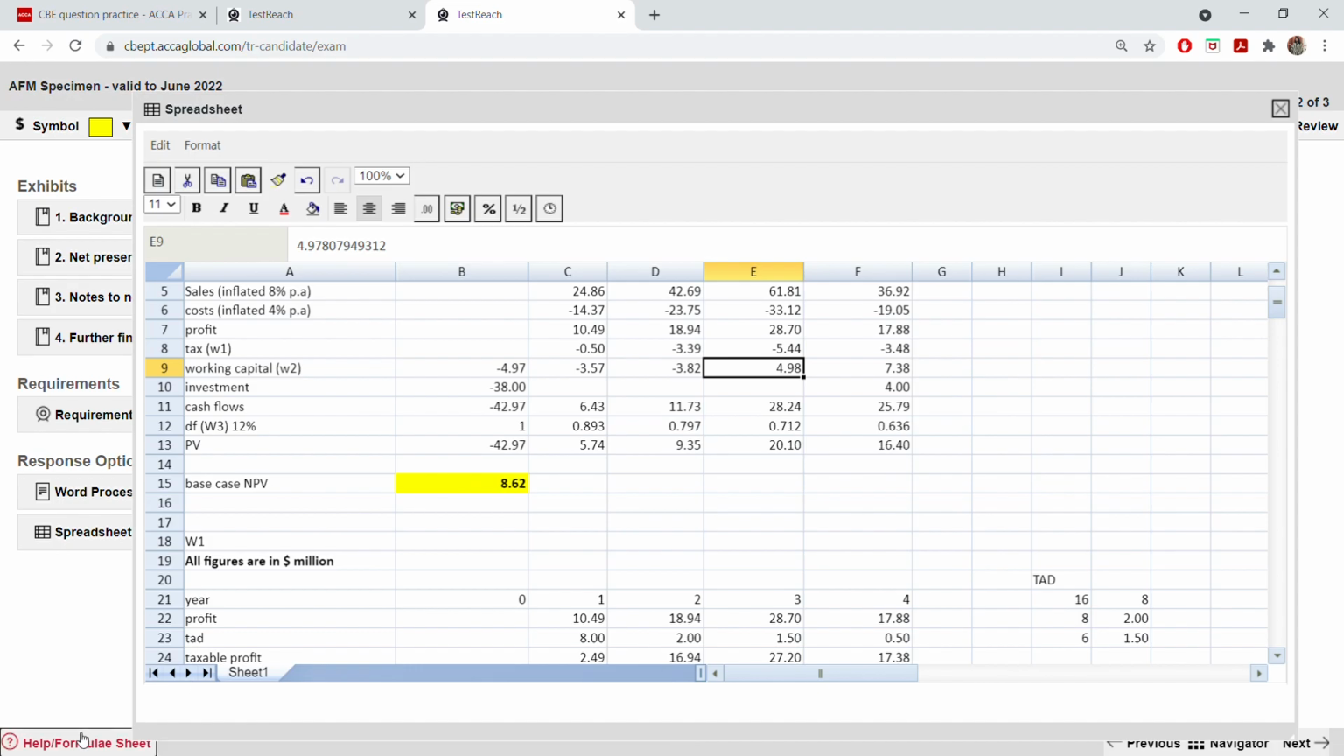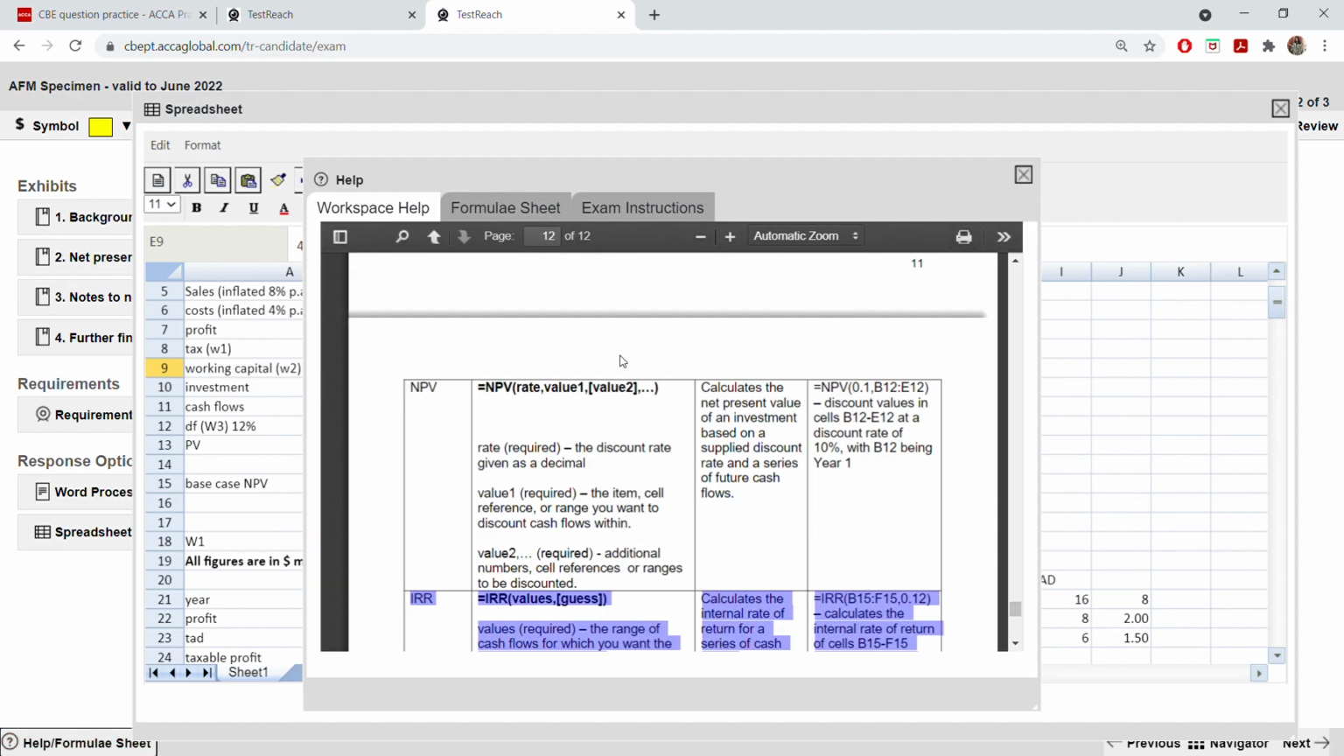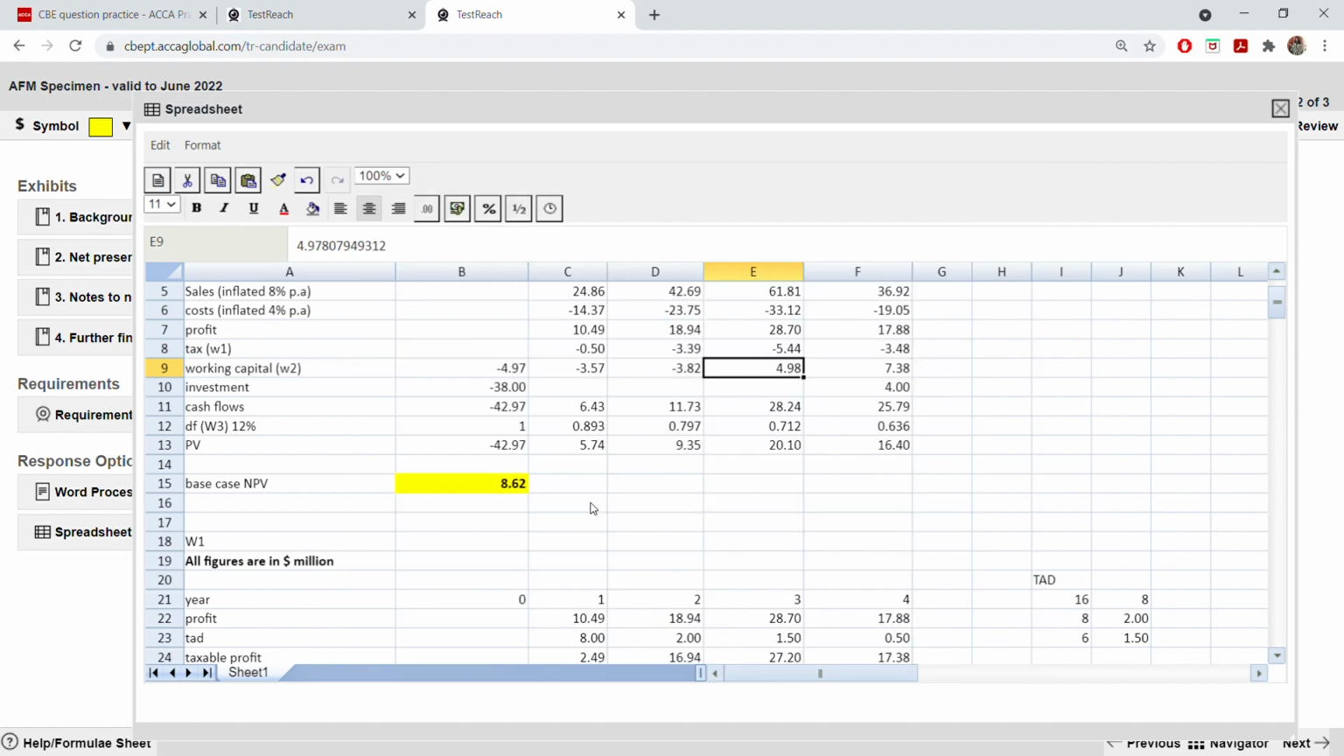You have to write equal to NPV, first the rate and then the cash flows. So here equal to net present value. What is the discount rate? 12%. You have to write in decimal, not 12%, 0.12, comma. Once you put comma, you have to start the cash flows from here, 1 to 4, not 0. 0 is an outflow. And press enter.